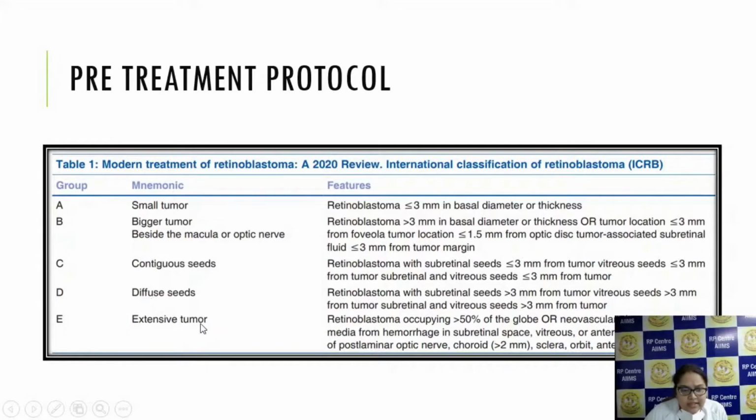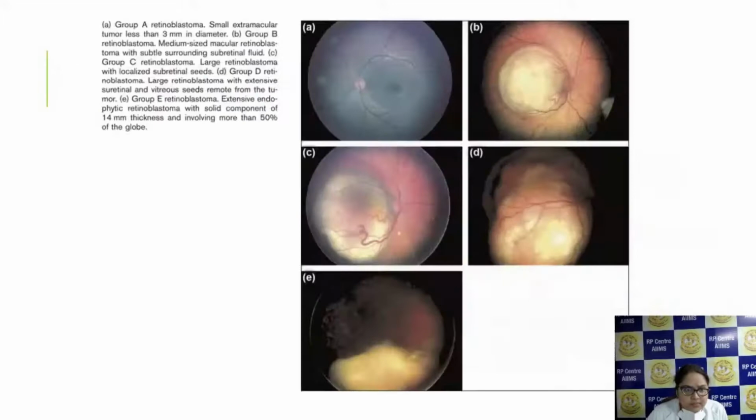And group E is extensive tumors: any retinoblastoma which is occupying more than 50% of the globe, or is associated with neovascular glaucoma, or any vitreous hemorrhage, anterior chamber invasion, or any post-laminar optic nerve involvement, or choroidal involvement more than 2 millimeters, any scleral involvement, orbit or anterior chamber involvement will be labeled as group E tumors.